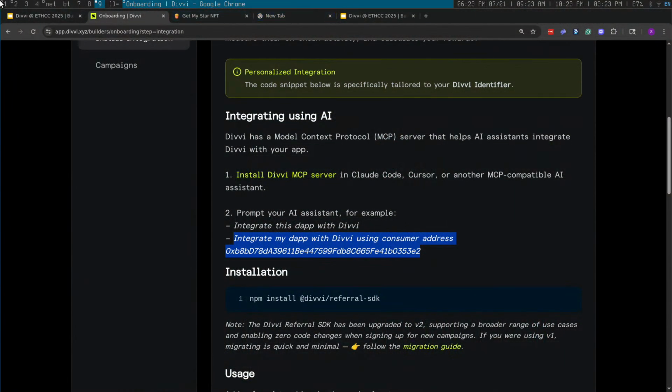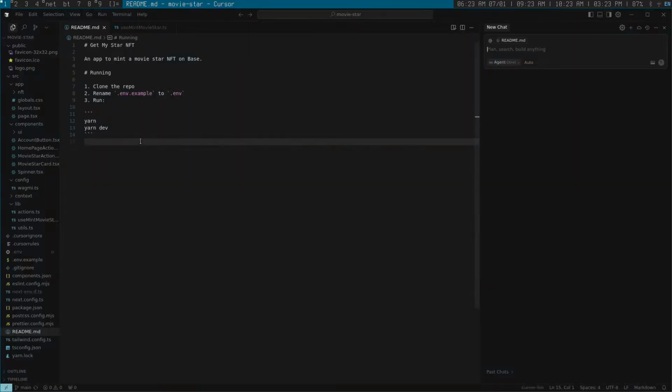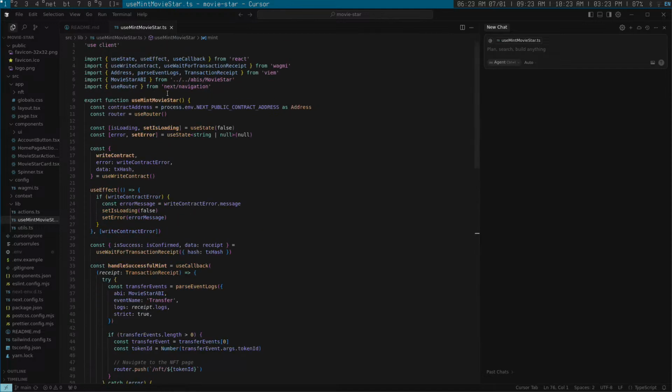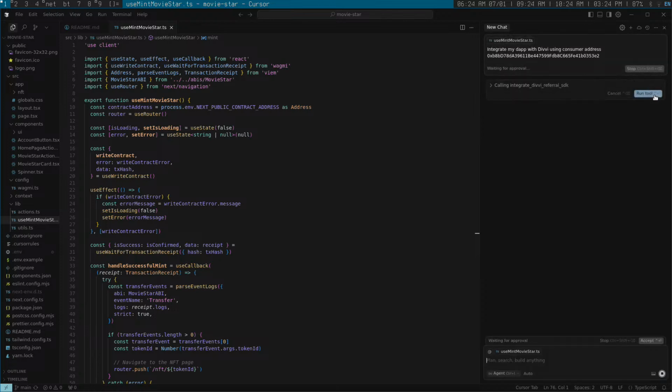And then head over to Cursor. I have Cursor opened in the repo for that Movie Star app. It's a pretty basic dApp. It uses WAGMI, React, VM. So hopefully Cursor is going to cooperate. Hopefully the Wi-Fi works.